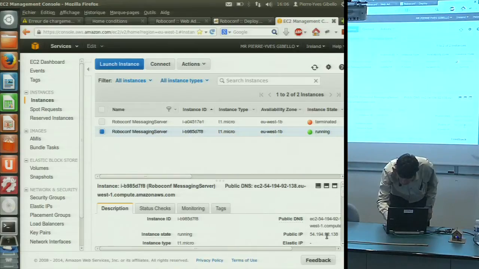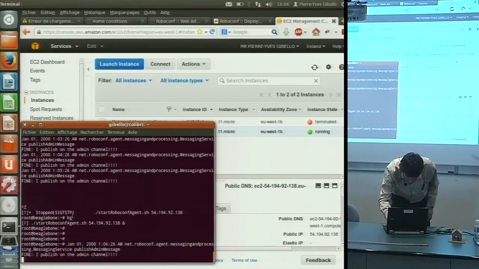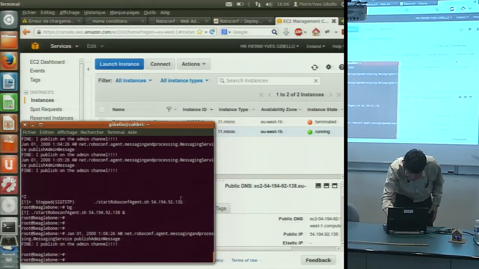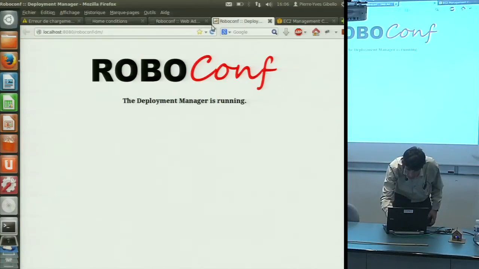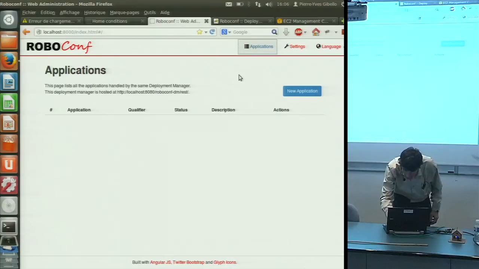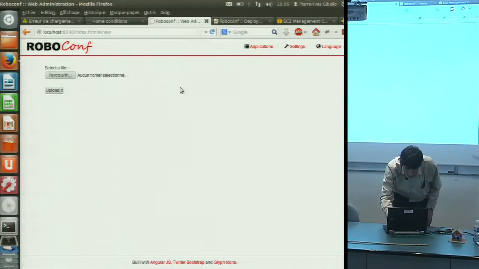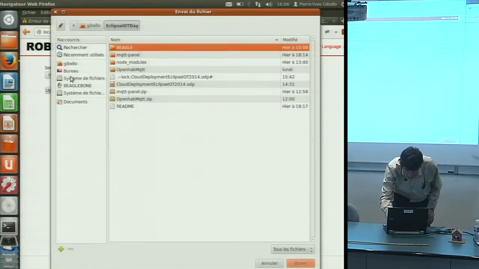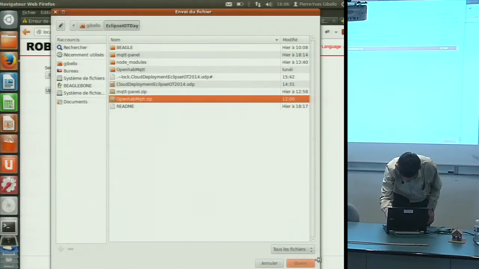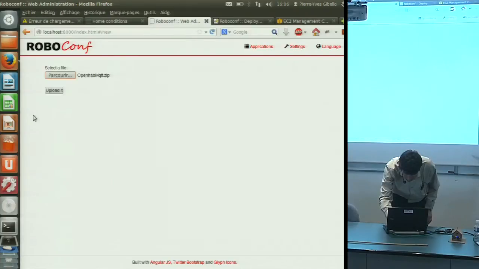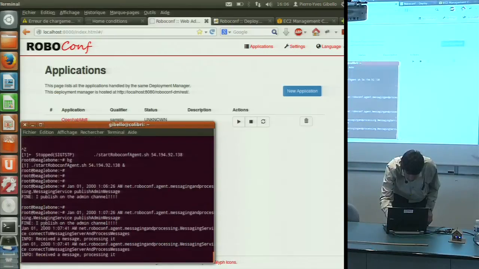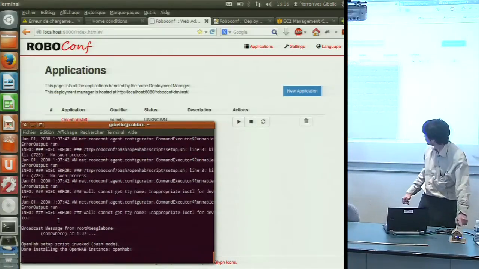You see the IP address here, 138. My agent is connected to this one here, so it's expecting some data from this one. I will take the RoboConf deployment manager, the web administration, and deploy my new application. I will deploy my application model, in fact, OpenHAB MQTT. I upload it on the system.